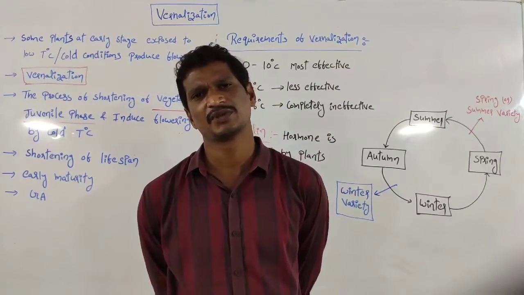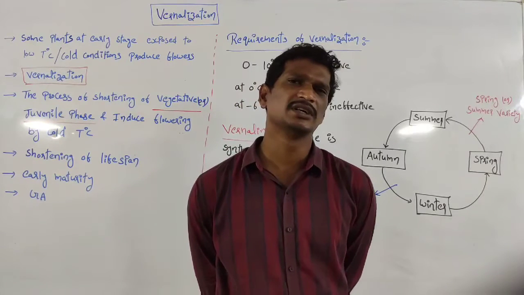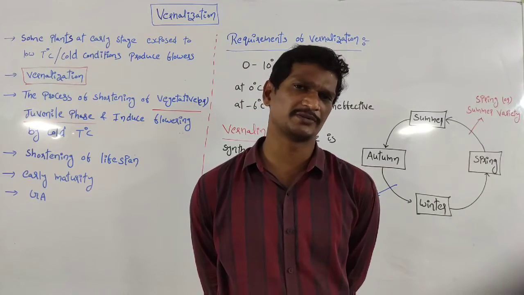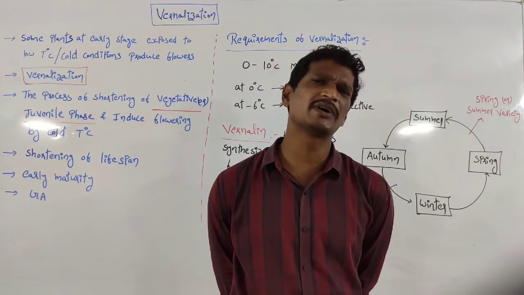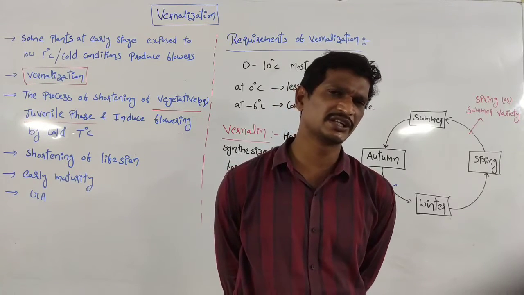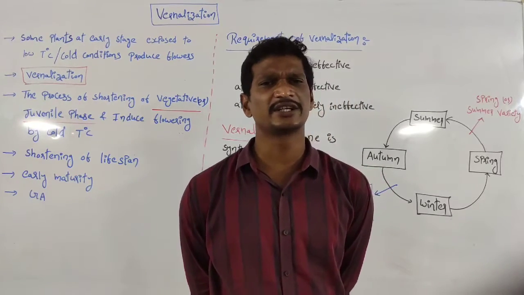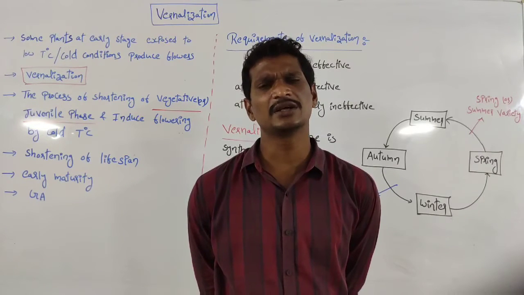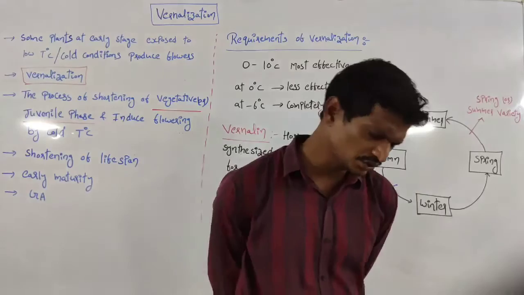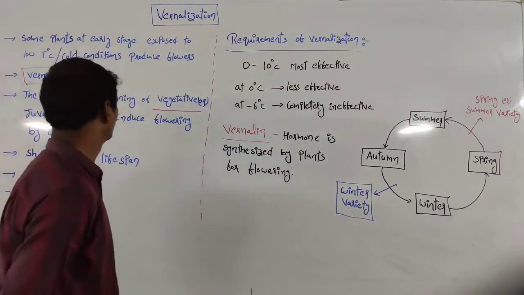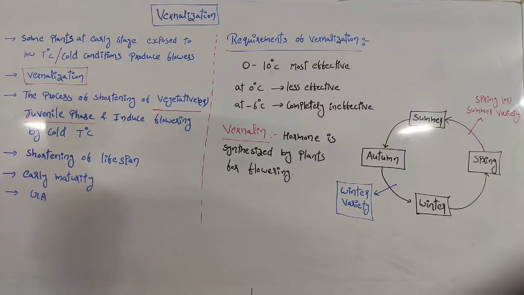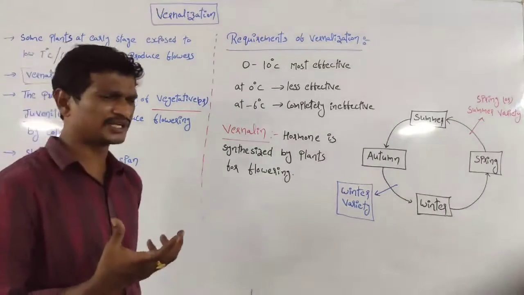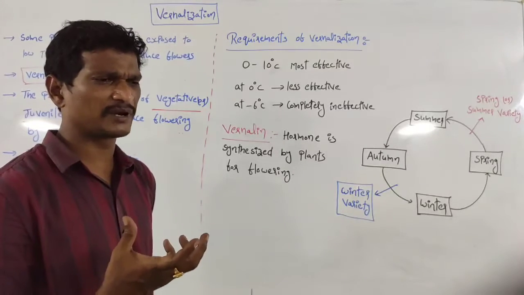Once the flower production takes place, the life cycle of the plant is completed within a short span. So this is the vernalization process: some plants are exposed to cold conditions, then the plants produce the flowers. That is called vernalization. It is the process of shortening of the vegetative or juvenile phase.